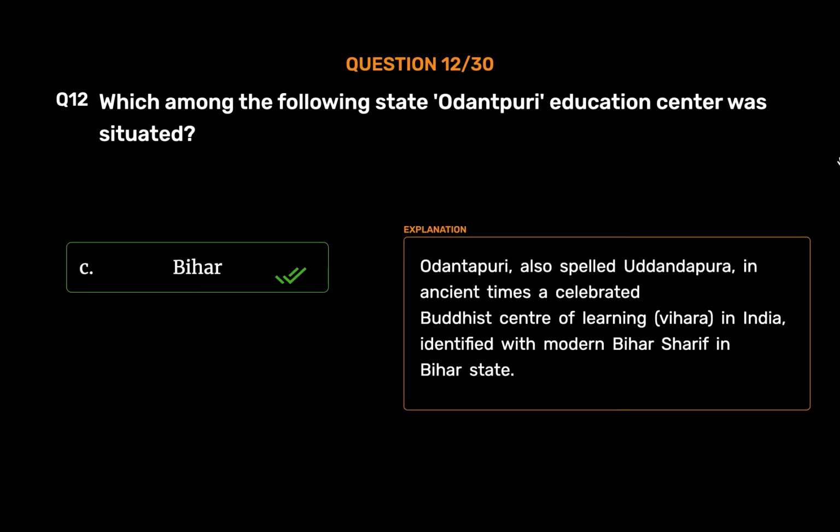Bihar. Odantpuri, also spelled Udandapura, in ancient times a celebrated Buddhist center of learning, Vihara, in India, identified with modern Bihar Sharif in Bihar state.